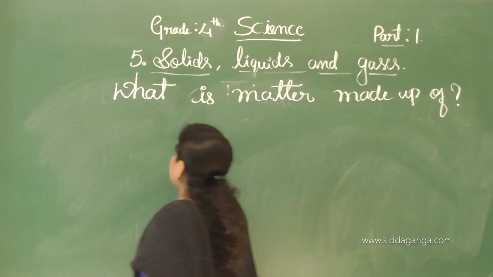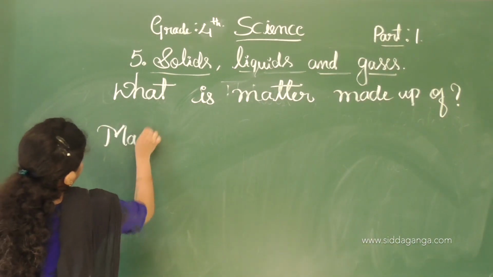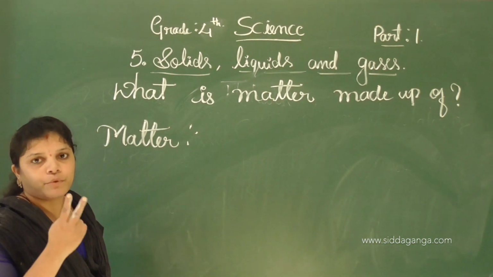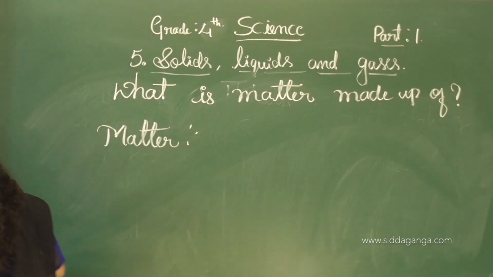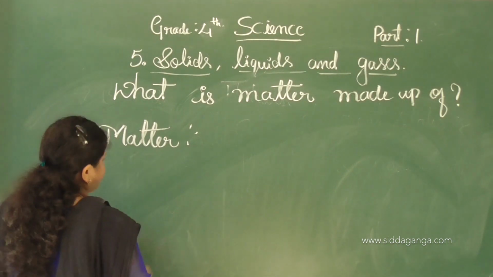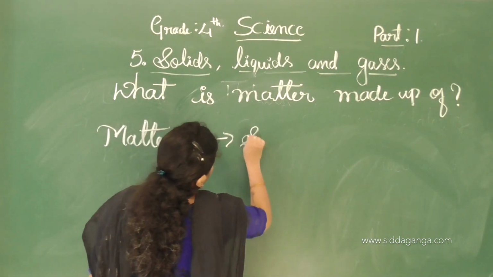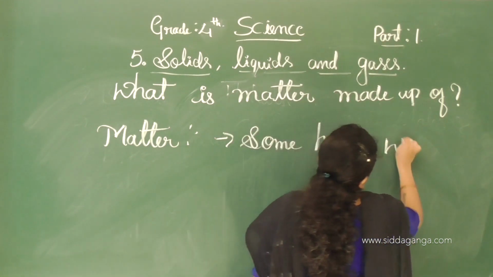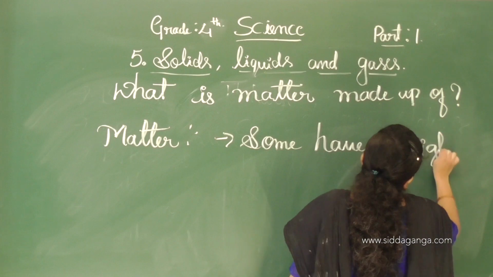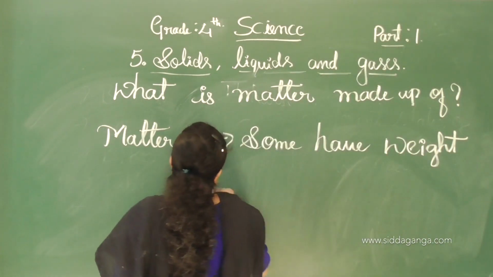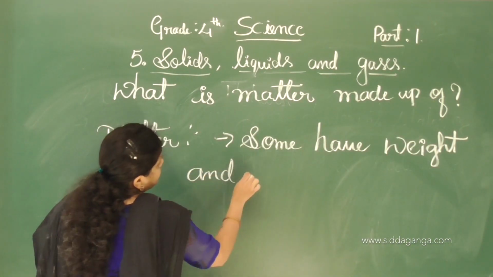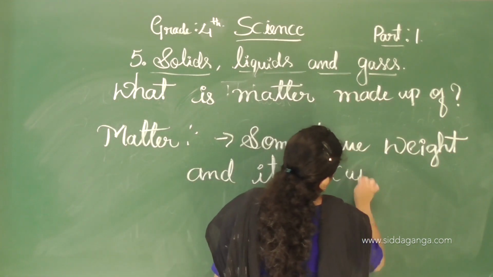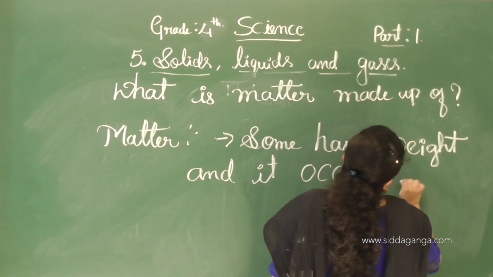As you know, matter has two main properties, that it has weight and it occupies space.